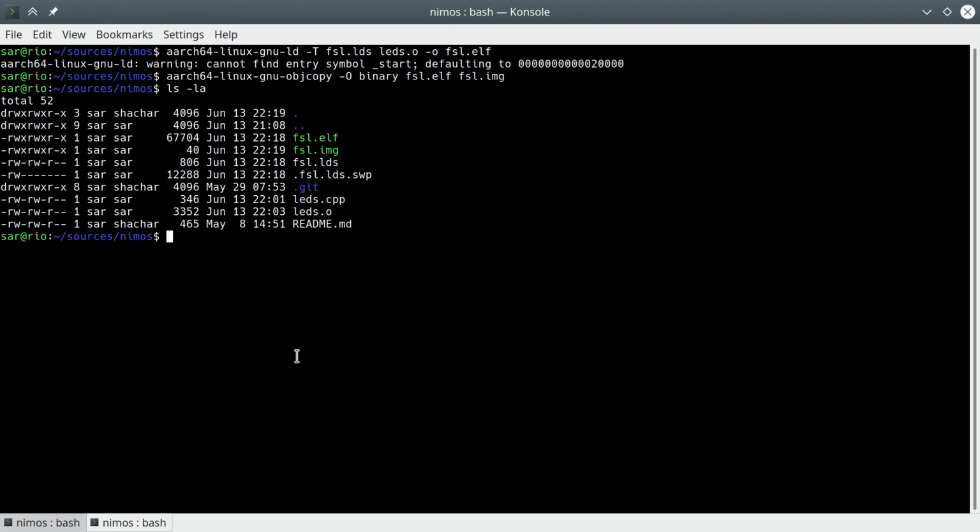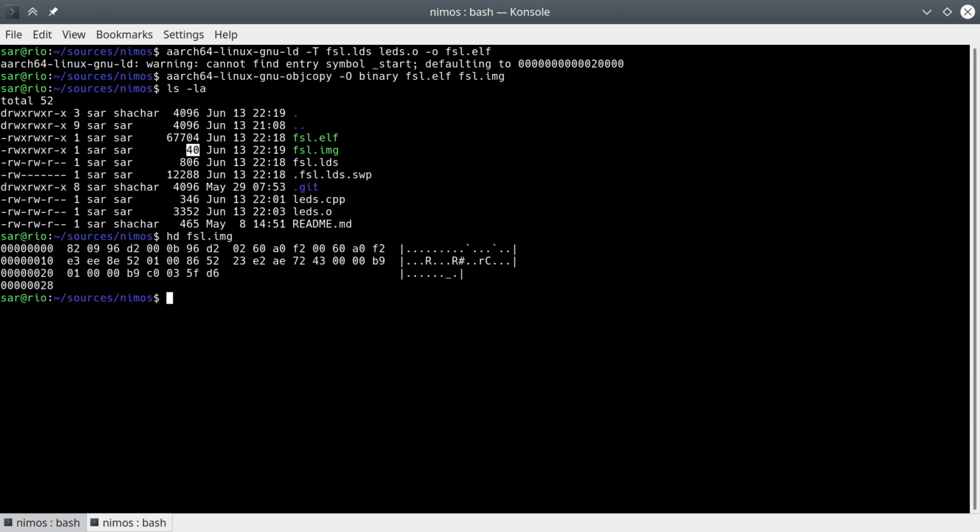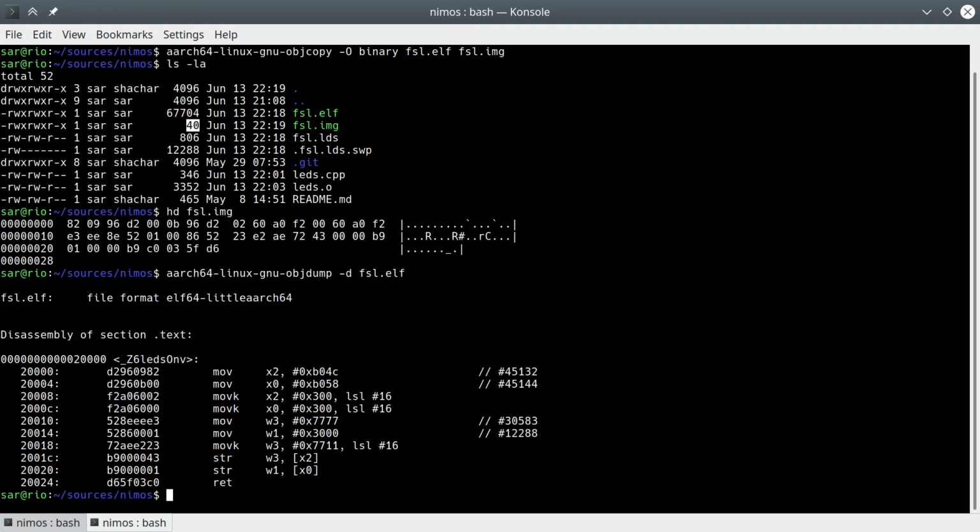Indeed, if we look at the resulting file, it is small, uncharacteristically small. If we dump its contents through hexdump, we just get a bunch of numbers, which is not surprising. At first glance, if we compare those numbers to what objdump gives us as disassembly of the ELF, they seem totally different. A second look, however, shows us they are actually the same, except that each 4-byte sequence is reversed. That's actually what little endian means. With that, we're finally ready to write the code to an SD card and run it.